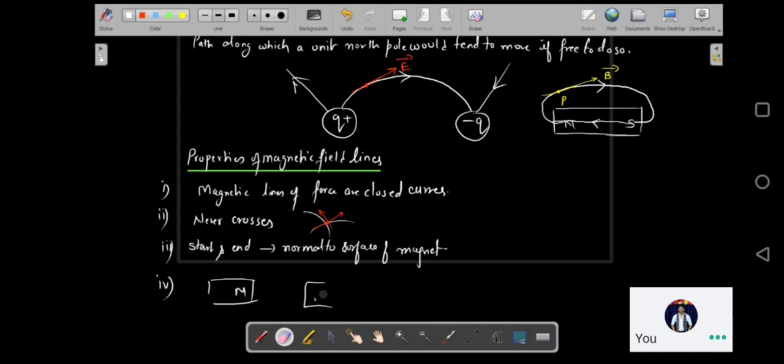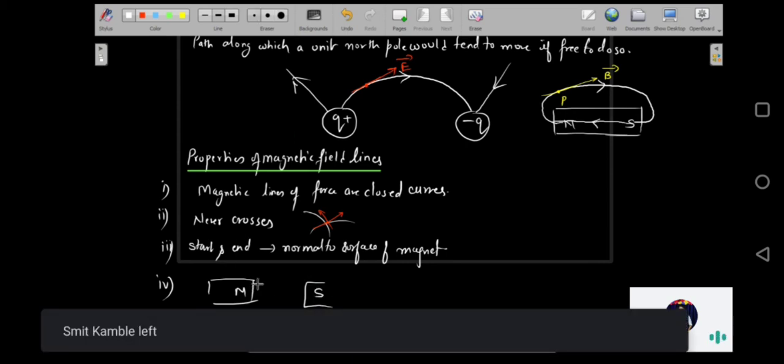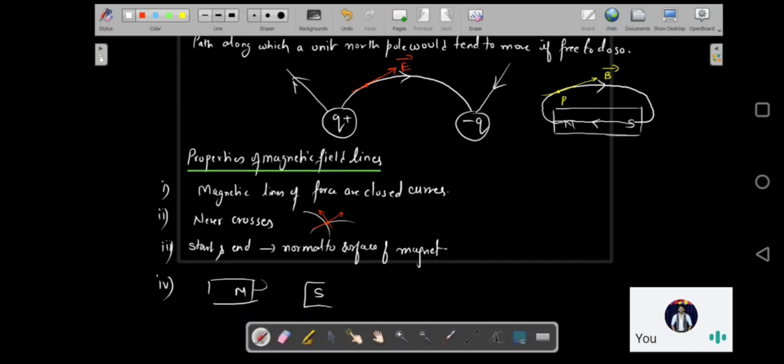The field lines come out perpendicular, emerging from here and ending over here. What do we know? North and south poles attract, so they are going to come closer to each other.